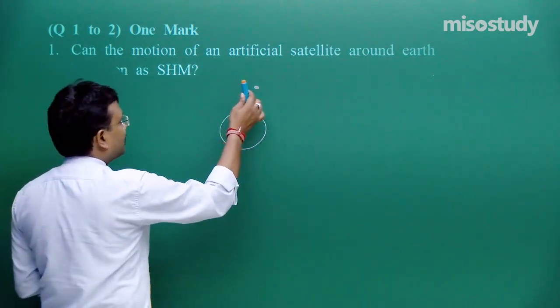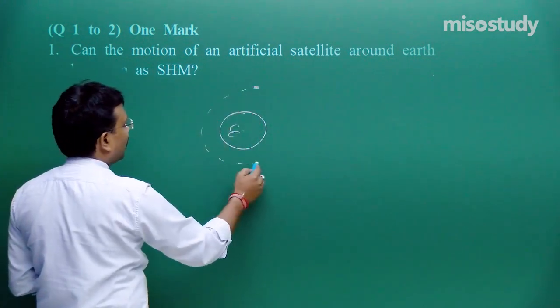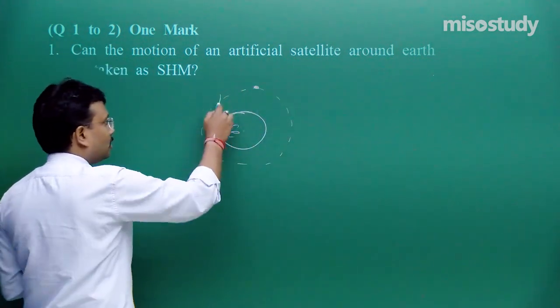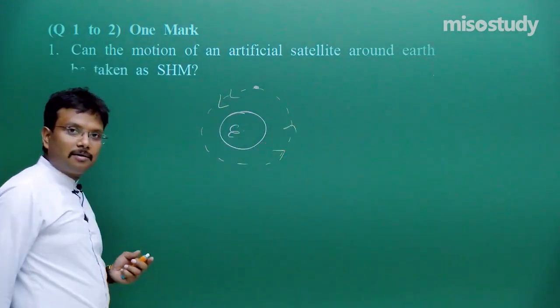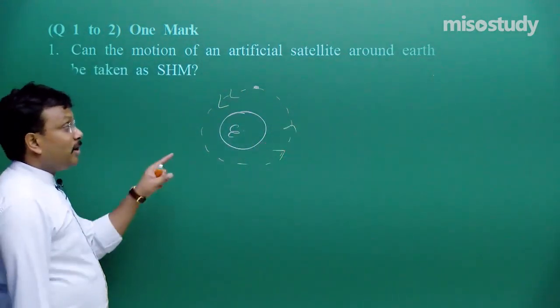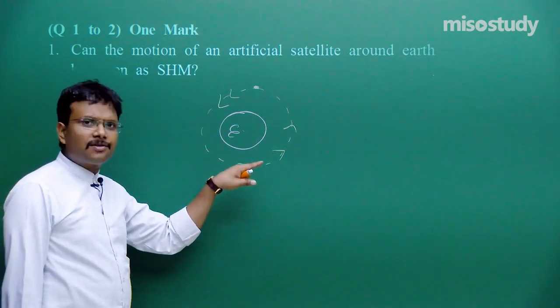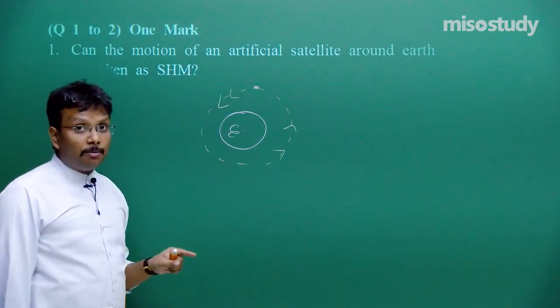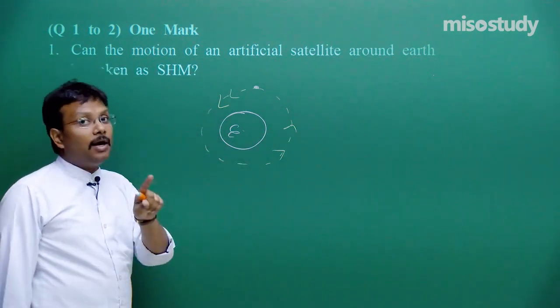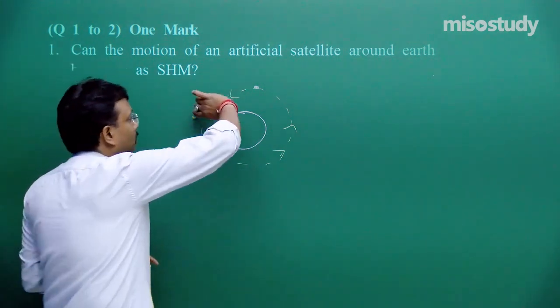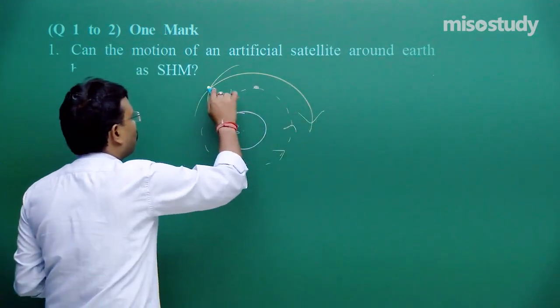So obviously the satellite is revolving like this in the same direction, again and again. So it is circular motion, yes. It is periodic motion, obviously it repeats its motion at regular intervals, but it is not to and fro.